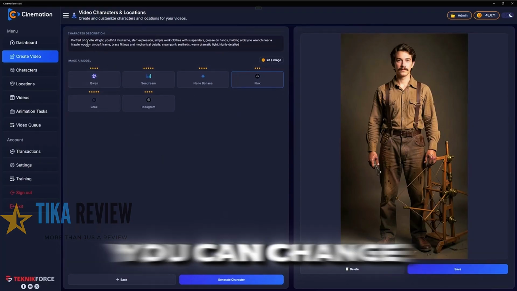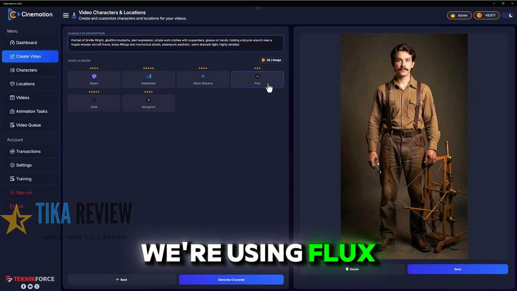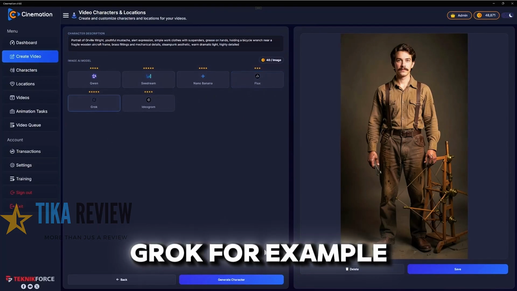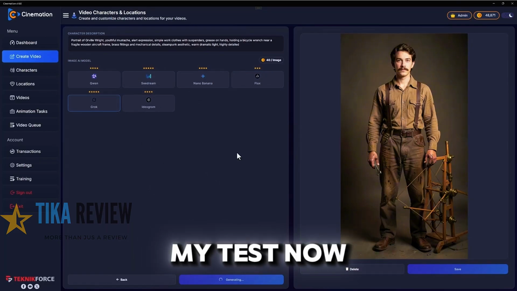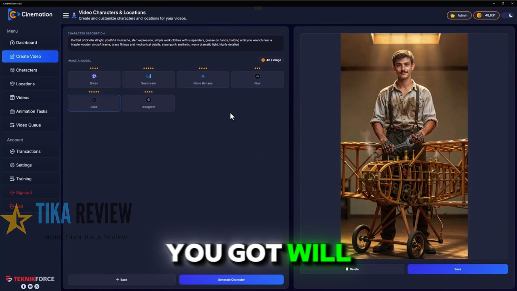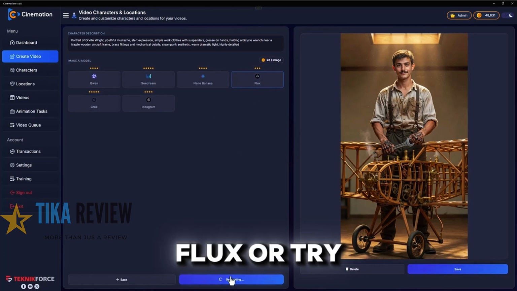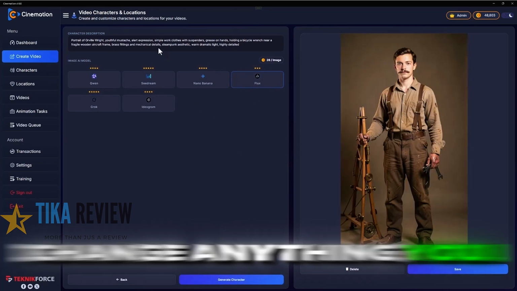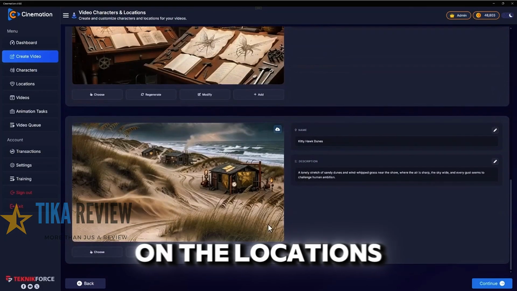Now remember this, you can change things the way you want. You can even use different AIs. We're using Flux right now, but if you wanted to use Grok, for example, you could have done that with just a click. In my test now, I'm using Grok, so let's just wait for it. We got Orville as per Grok. Go back to Flux, or try it as many times as you want, change anything you want. Click on save once you're ready, and you have got the characters and the locations.